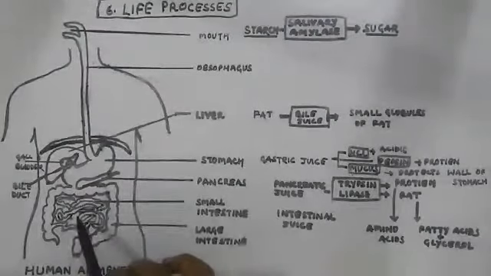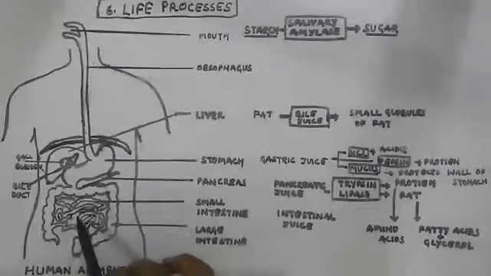But there are some glands also. I will mention all the glands one by one and their functions. Starting from the mouth, you always see your mouth get watered when you see some delicious food. So what is that water? That water is saliva, which contains one of the enzymes, salivary amylase.